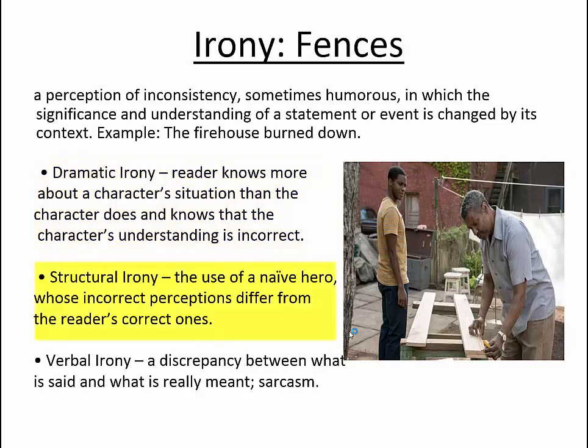Or there's structural irony, the use of a naive hero, someone whose incorrect perceptions differ from the reader's correct one. And of course, there's verbal irony, a discrepancy between what is said and what is really meant. Often that comes across in the form of sarcasm. When reading the play, pay close attention to how the physical fences actually are ironic. Think about what the purpose of a fence is and what these fences actually do.